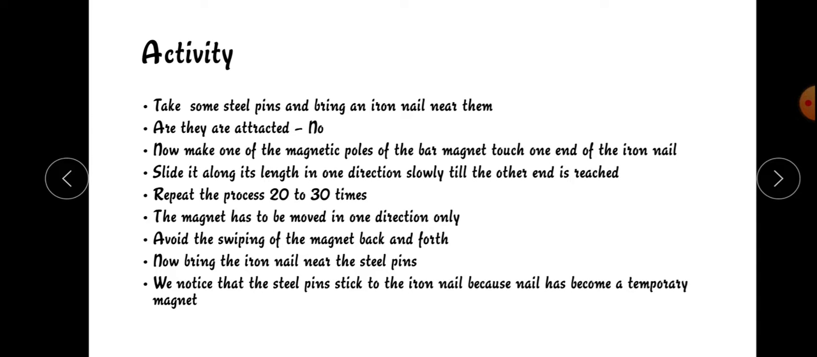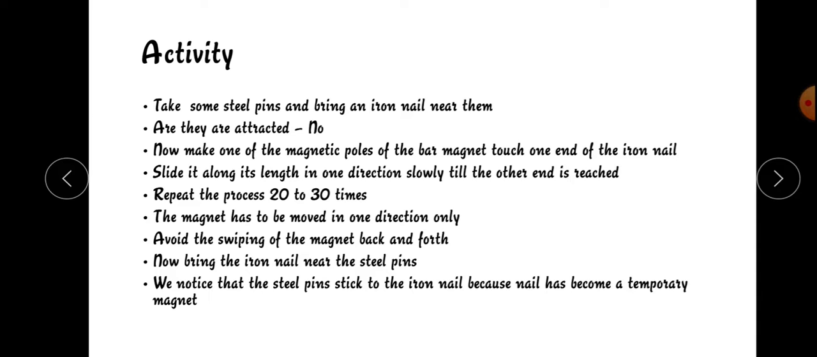Now bring the iron nail near the steel pins. We can notice that the steel pins stick to the iron nail. This is because the nail has become a temporary magnet. While sliding the iron nail with the magnetic poles, there will be some temporary magnetism in the nail, so the steel pins will stick to it.